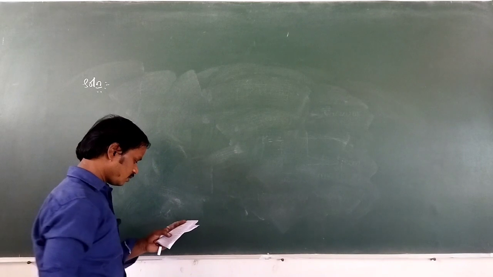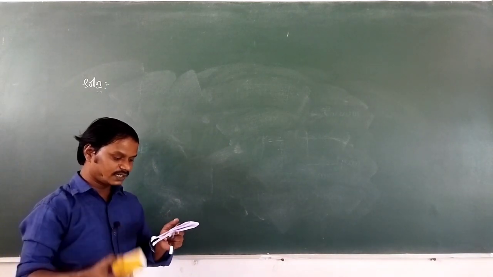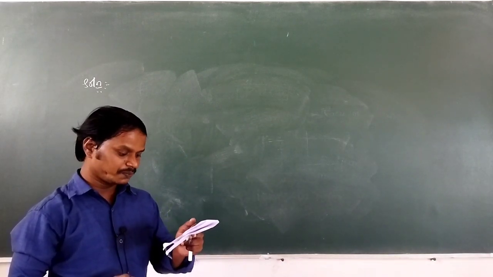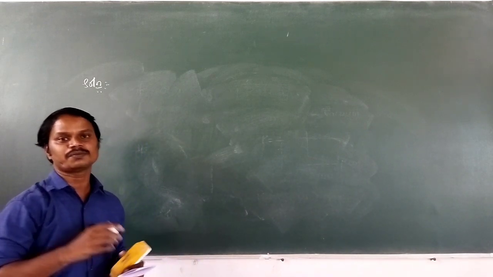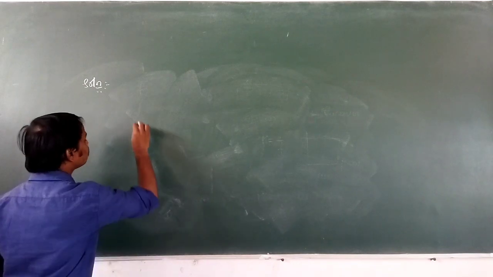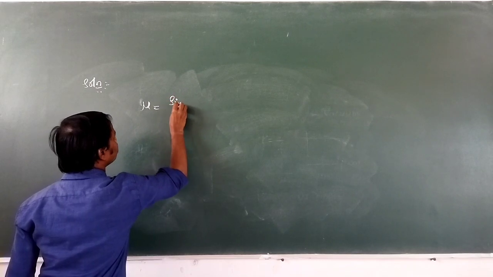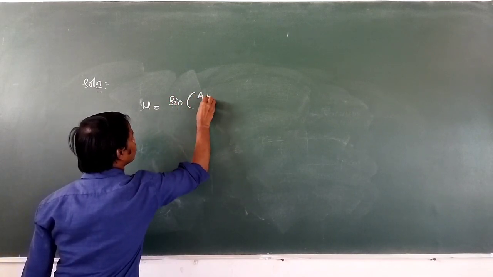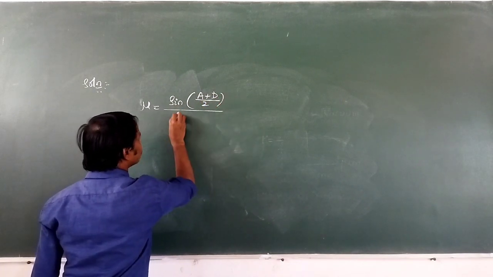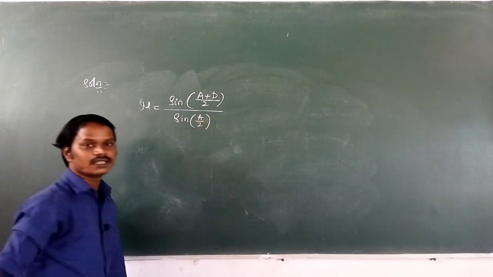So once again, a ray of light suffers a minimum deviation when incident on an equilateral prism of refractive index √2. The angle of incidence is, means we have to find the angle of incidence. What is the prism formula? Prism formula is refractive index is equal to sine of (angle of prism plus angle of minimum deviation) divided by 2, whole divided by sine A by 2. By using this formula, we are going to solve for the angle of incidence.